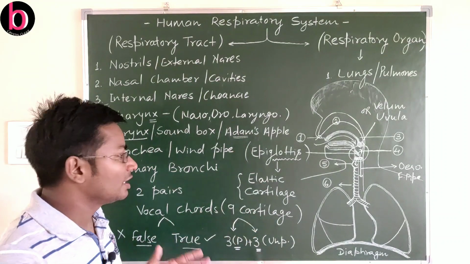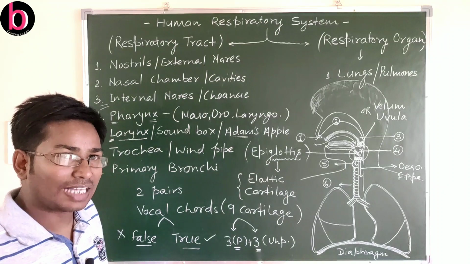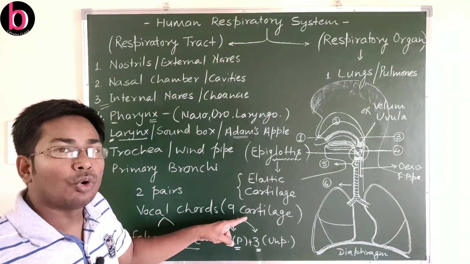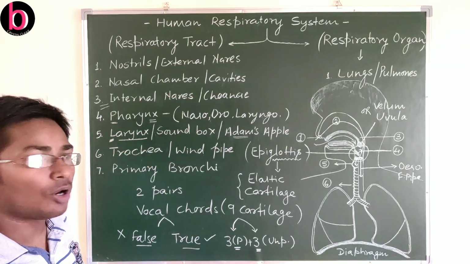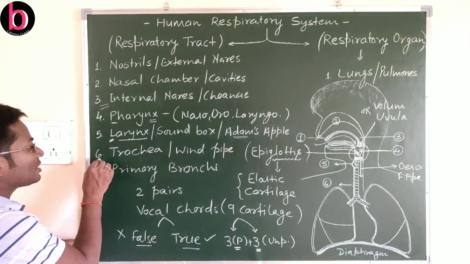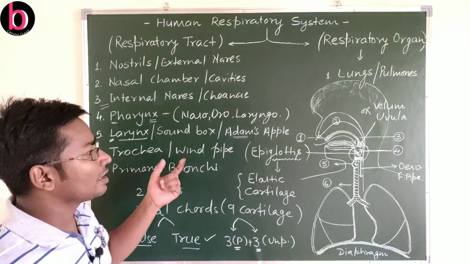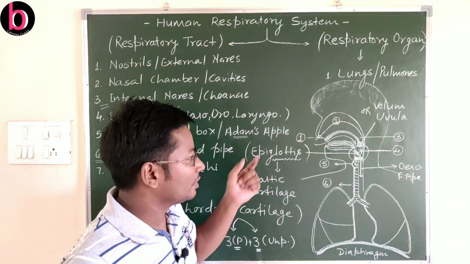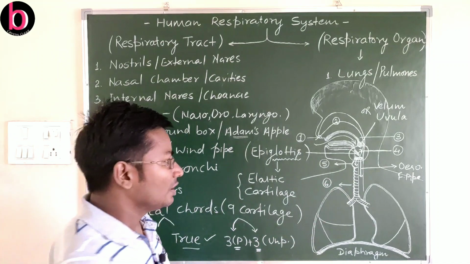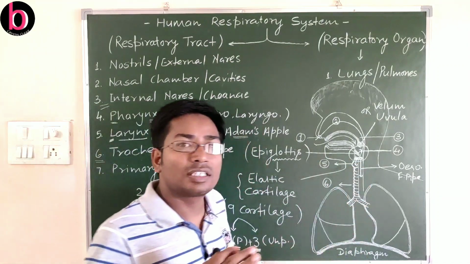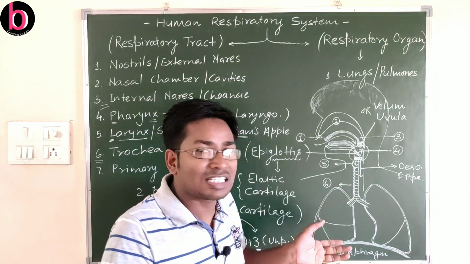Thyroid cartilage here is the largest one. After the larynx, sound box or Adam's apple, the next one is the trachea or windpipe. So this is here the trachea or windpipe, and if we discuss its length,